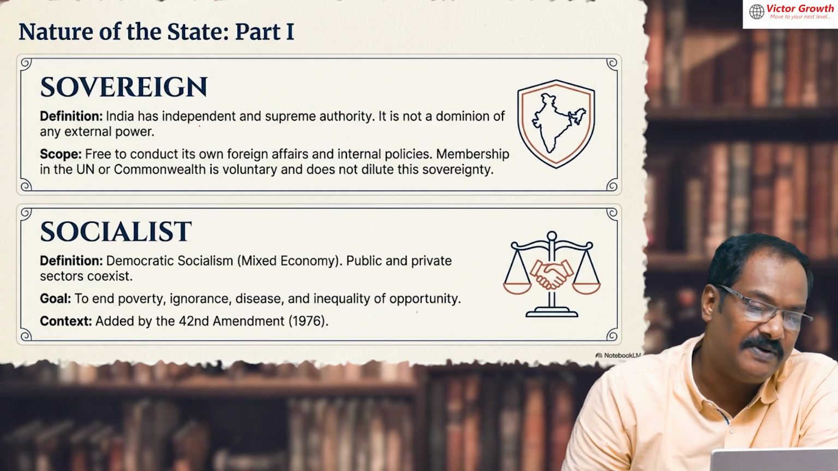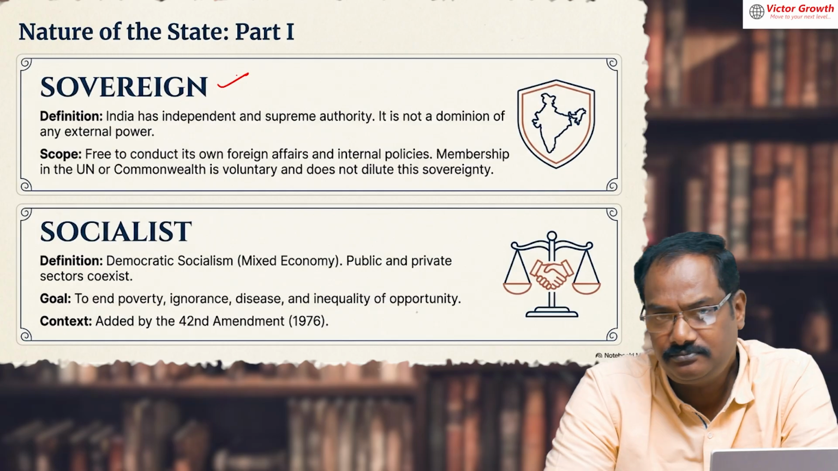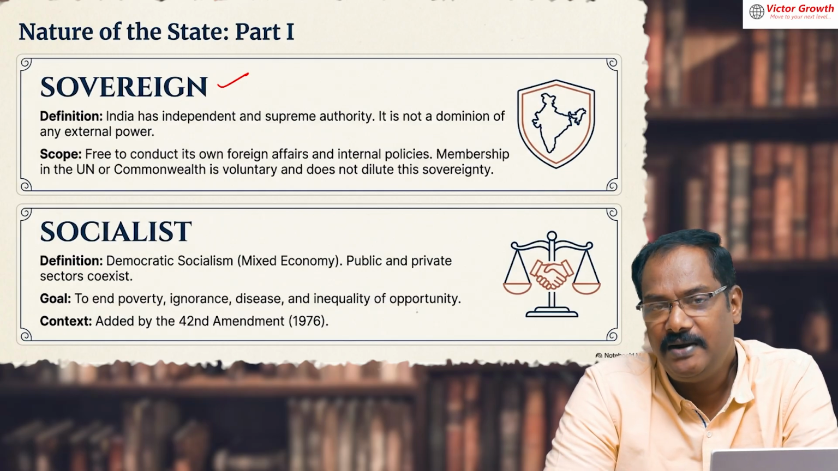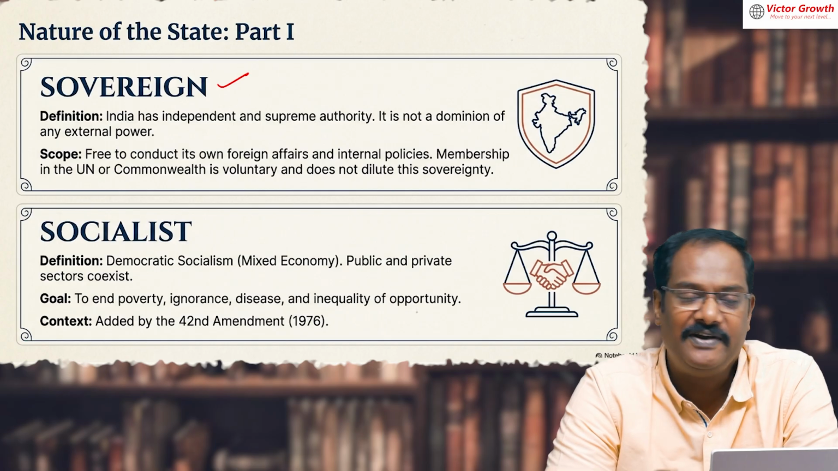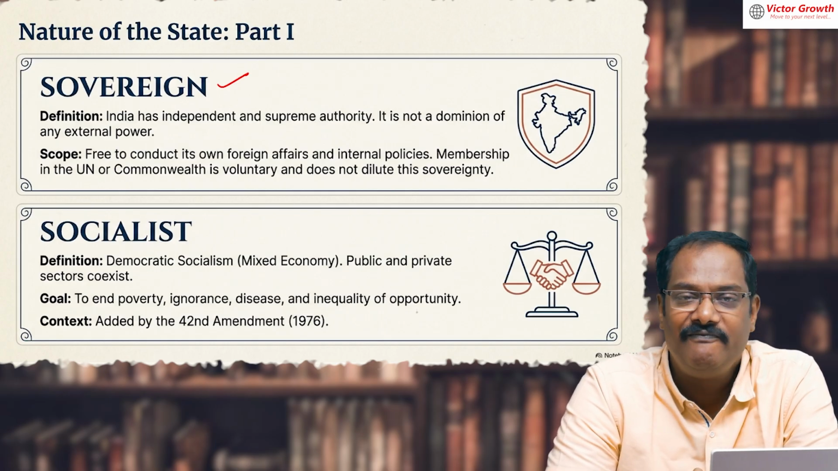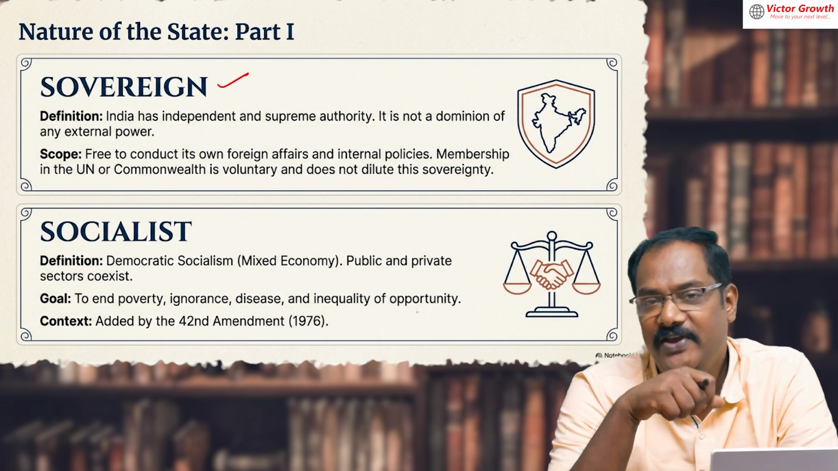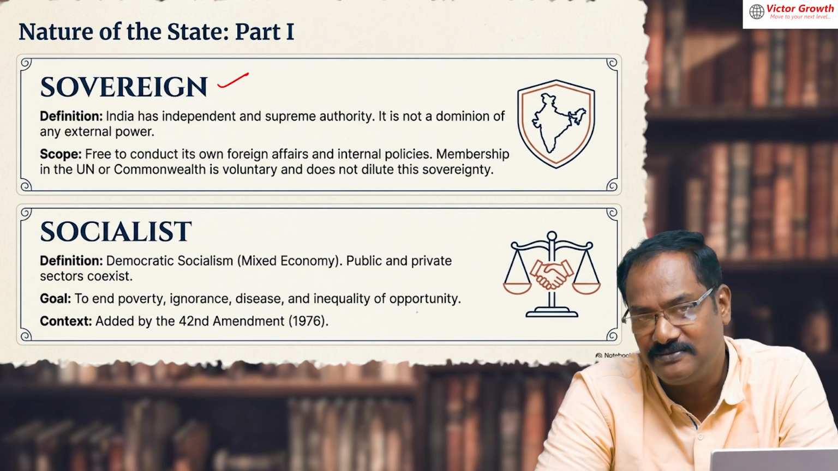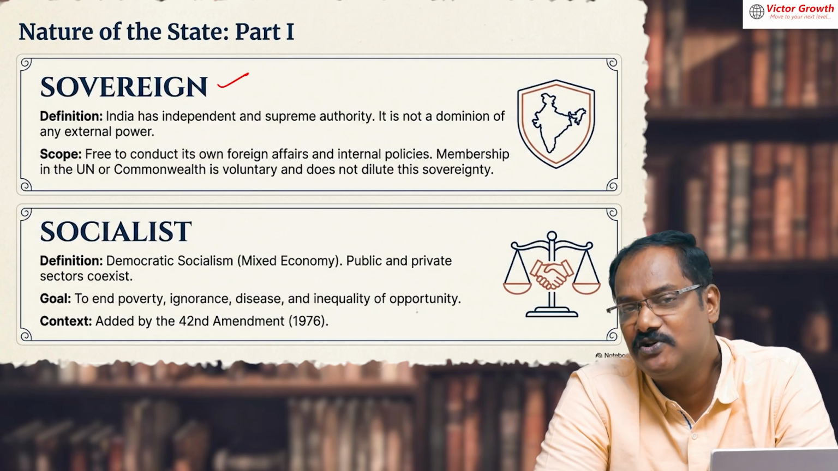What is the first word? It talks about sovereign. I'll use just a comparison. Today India is sovereign, but before 1947 India was not sovereign. What does that mean? In 1947 and before, we were under foreign rule. We could not decide what we want. We were decided for by somebody else sitting in London. Understood? So at that time India was not sovereign.